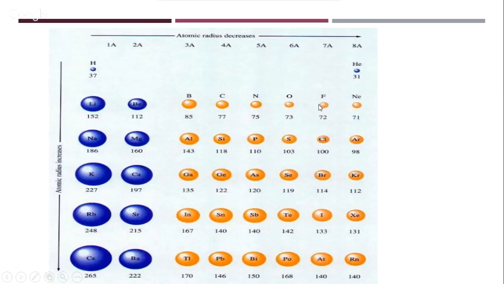So fluorine actually does not have a very high electron gain enthalpy, which is the energy that is released when an electron is gained. Okay, but chlorine and the others are pretty comfortable. But if you see, as you go towards the right, the size is decreasing, and as you go down, the size is increasing. This is one table that can show you. It's also written here, atomic size decreases across and atomic size increases as you go down. So this can help you understand and remember how the variation of atomic size happens.